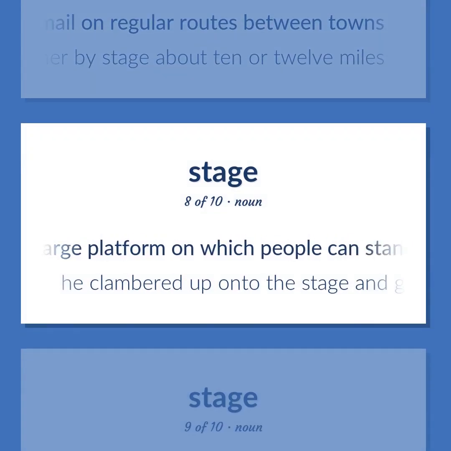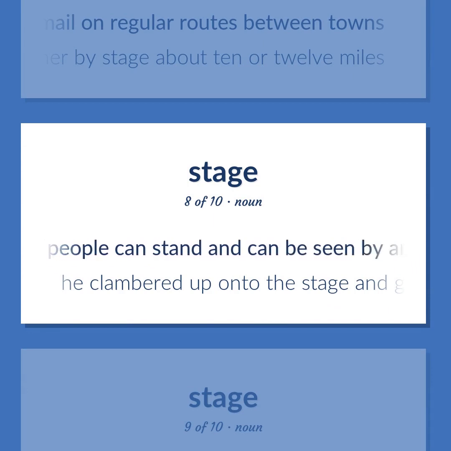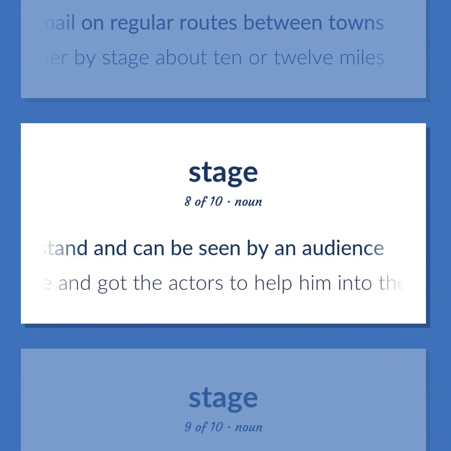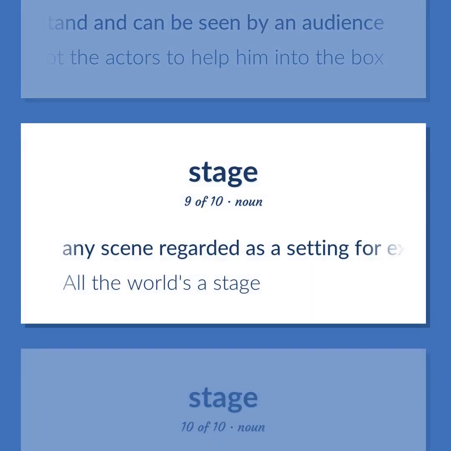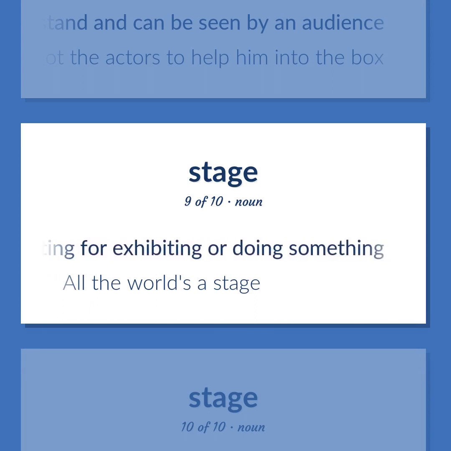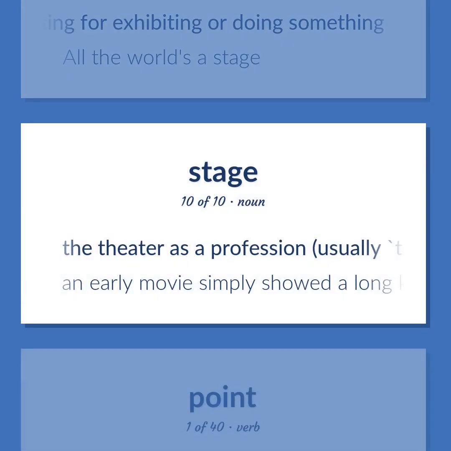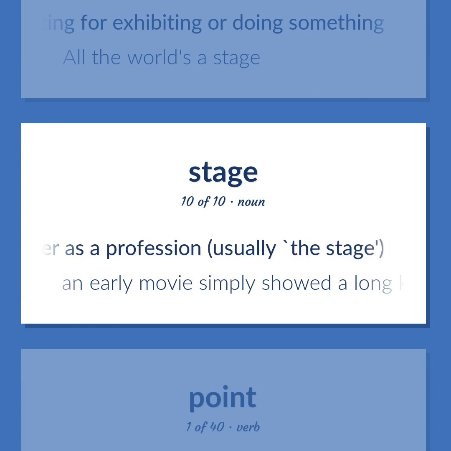A large platform on which people can stand and can be seen by an audience. He clambered up onto the stage and got the actors to help him into the box. Any scene regarded as a setting for exhibiting or doing something. All the world's a stage. The theater is a profession, usually, the stage. An early movie simply showed a long kiss by two actors of the contemporary stage.